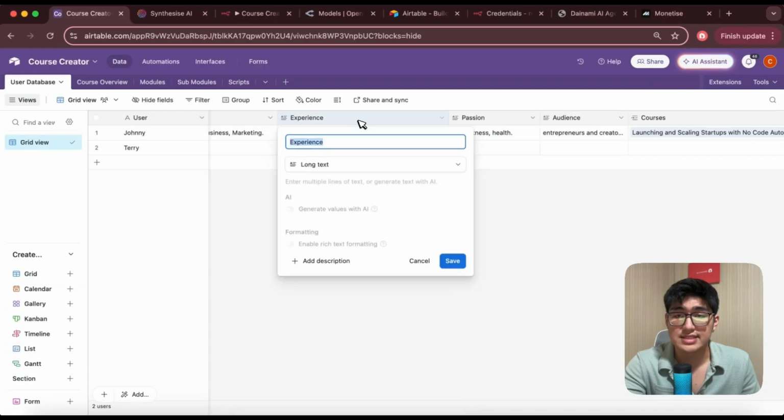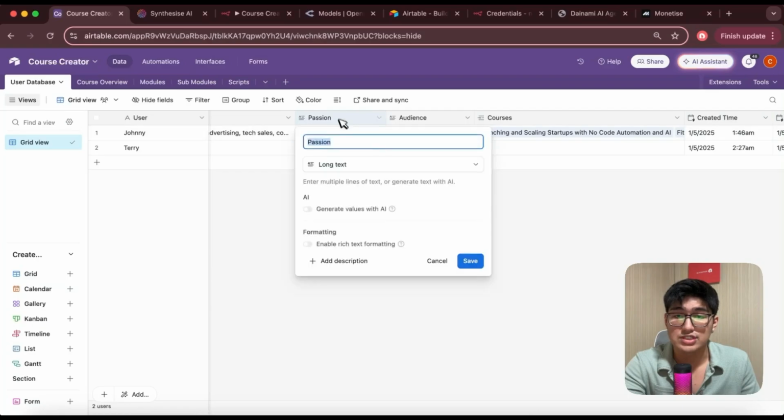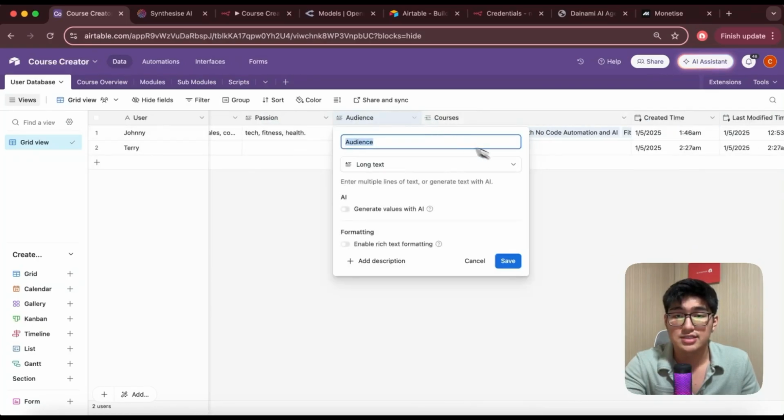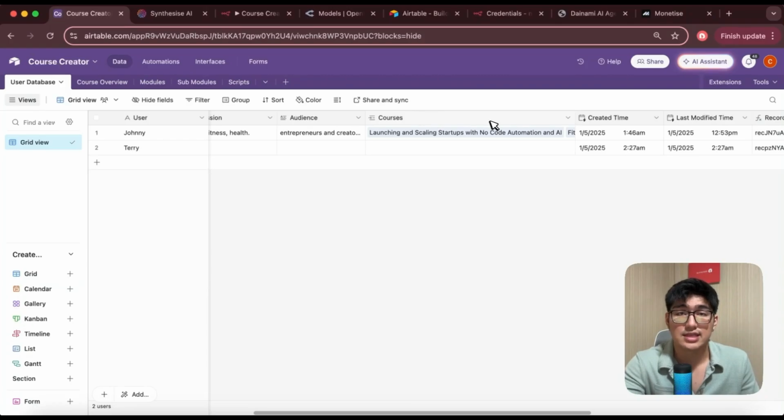And the next one we have is experience. This is also a long text, right? And then passion, which is also another long text. Audience, this is the type of audience that we potentially want to serve. So who do we actually have a passion to serve or talk to? So another long text. And then this one will be linked to another table.